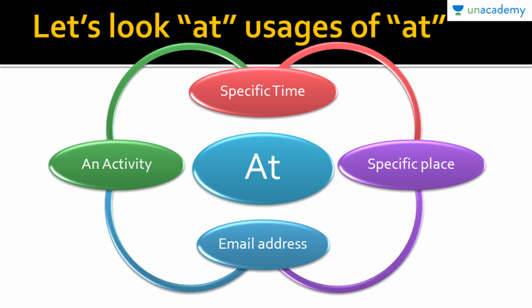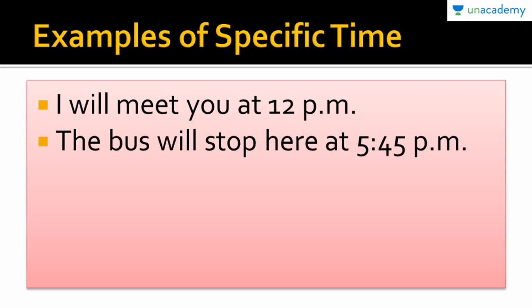So let's quickly examine what are the specific areas where we use at. At is used to denote specific time. We will see the examples later on. Then specific place, and remember the previous lesson was on in, and in actually denotes a larger place. So at basically denotes a specific place. Then email address, email me at this or whatever, and an activity. So let's go through the examples of these different uses.